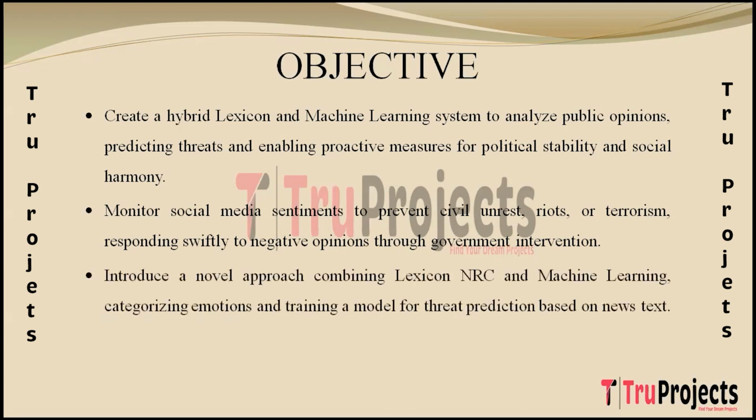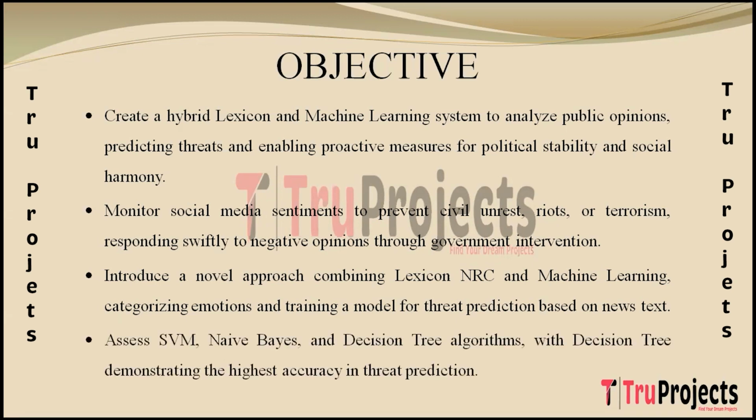And we aim to introduce a novel approach combining lexicon, NRC, that is calculating emotions, and machine learning algorithms. Lexicon NRC identifies emotions, categorizing them into positive or negative, which along with news text trains a machine learning model for threat detection. And we aim to employ support vector machine, naive-Bayes, and decision tree machine learning algorithms, assessing their performance in terms of accuracy, precision, recall, and F-score.